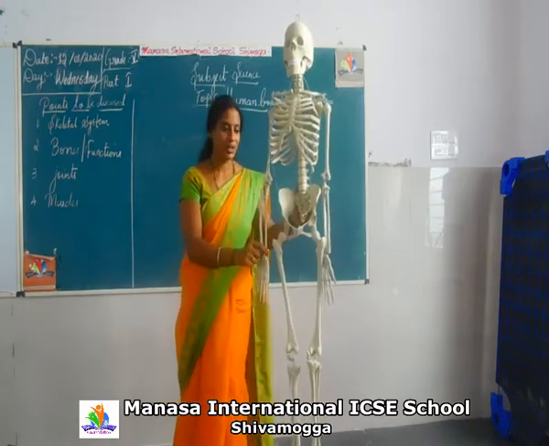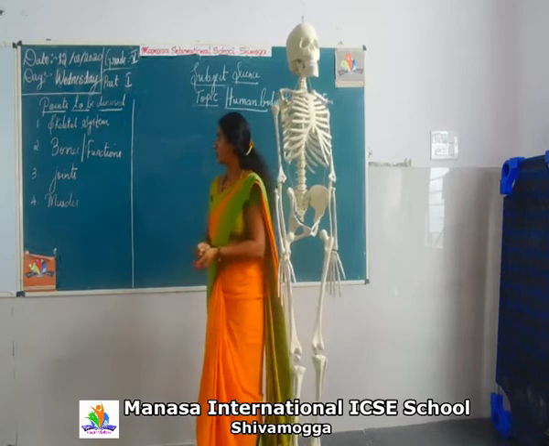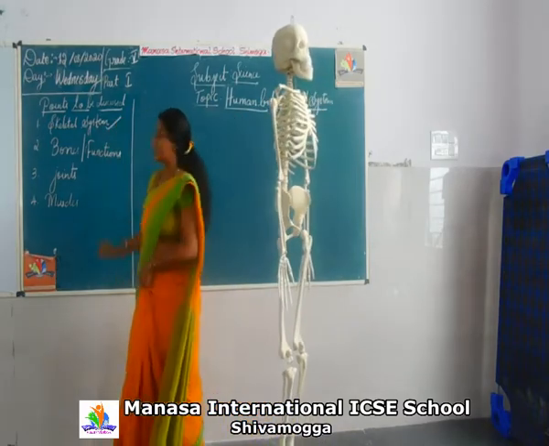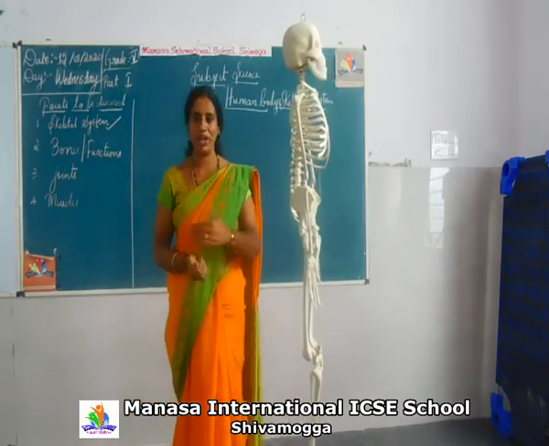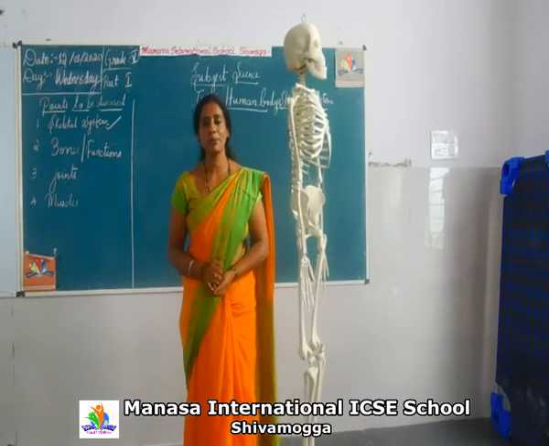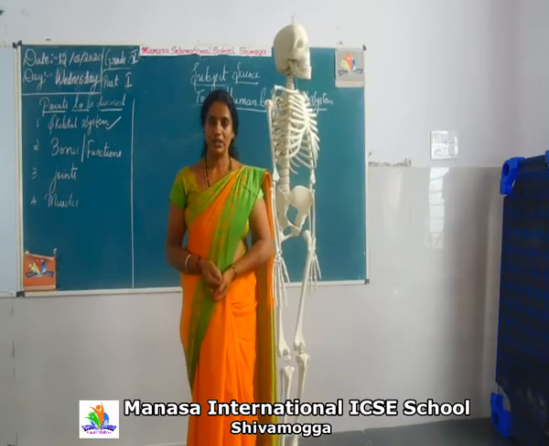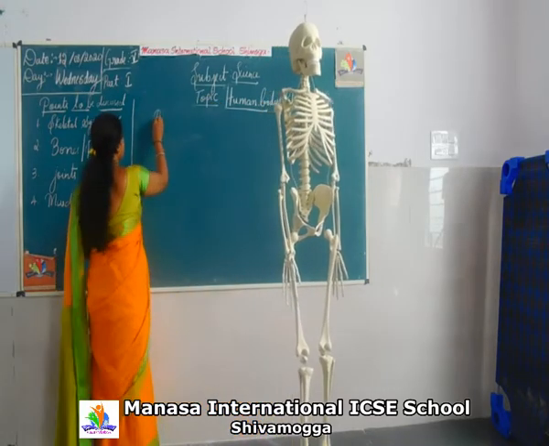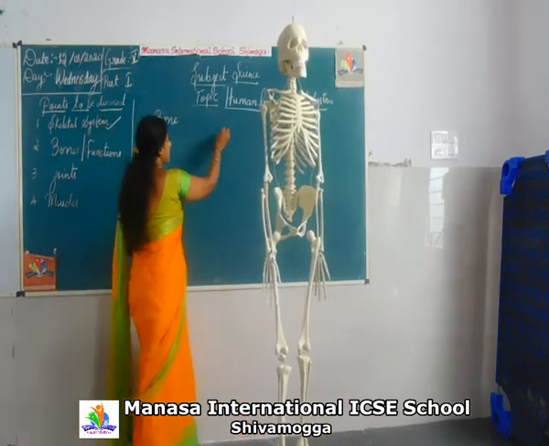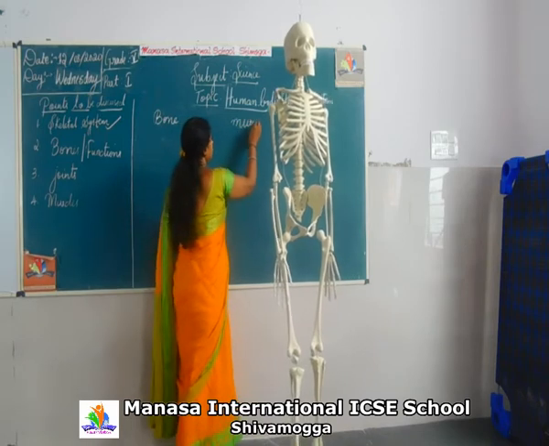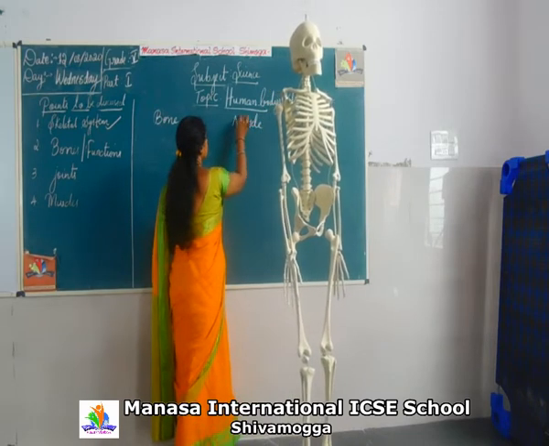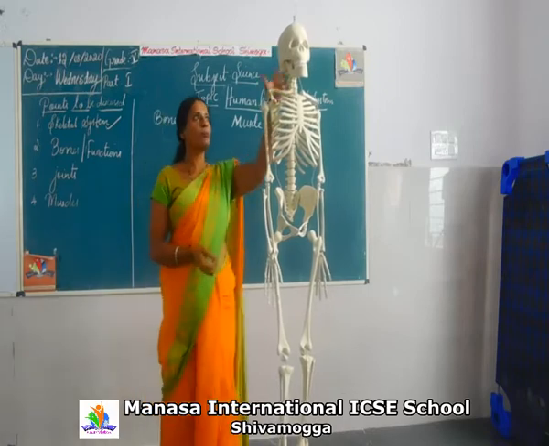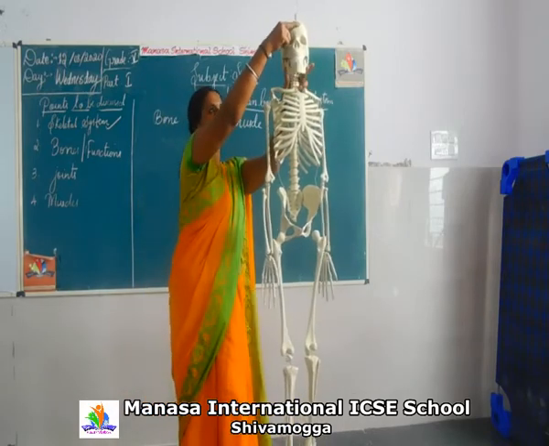So dear students, today we are going to discuss the skeletal system. It's a basic framework which gives shape and support to our body. Just to know the difference between bone and muscle: bones are very hard.